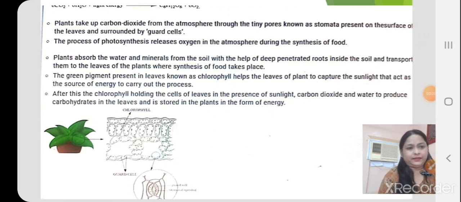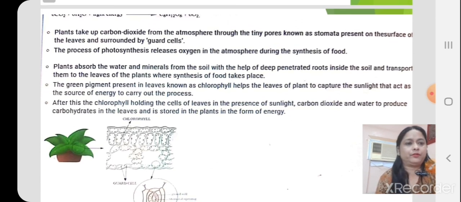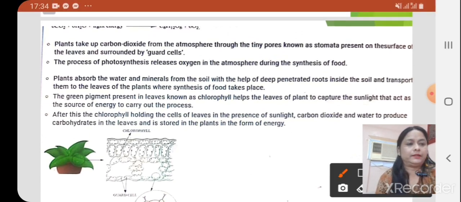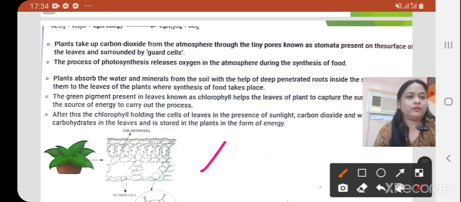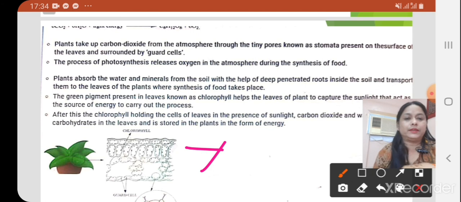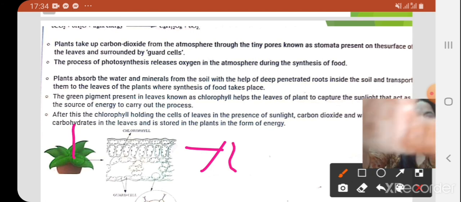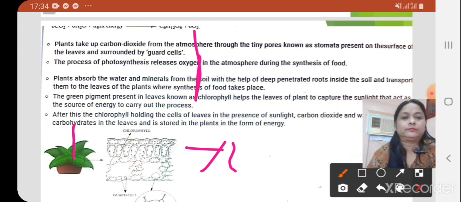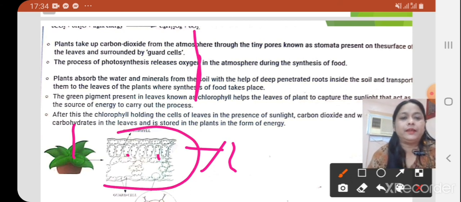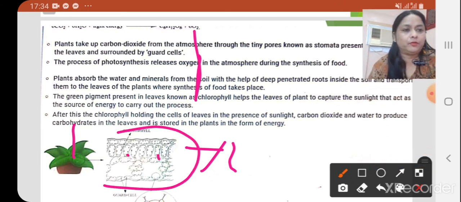The third part here discusses photosynthesis, only the diagram of photosynthesis. This is chlorophyll and this is a stomatal pore.